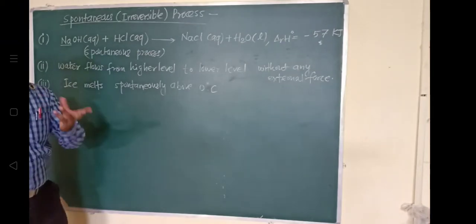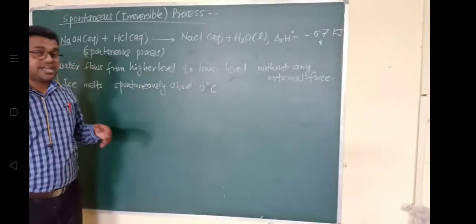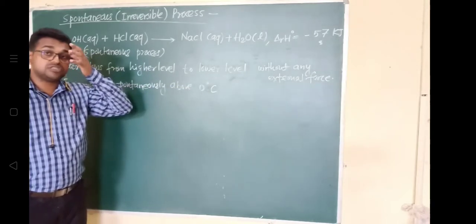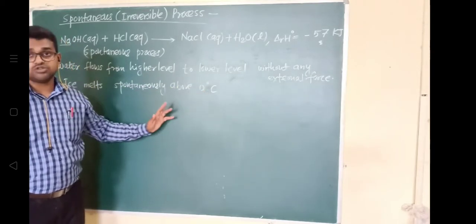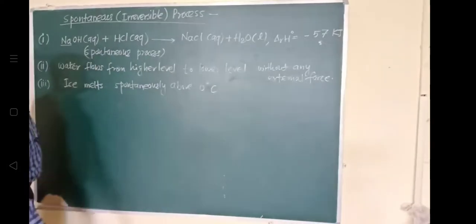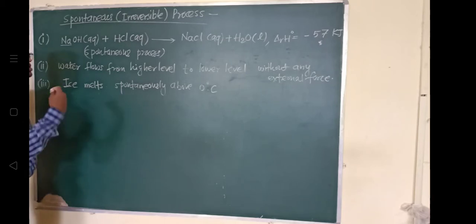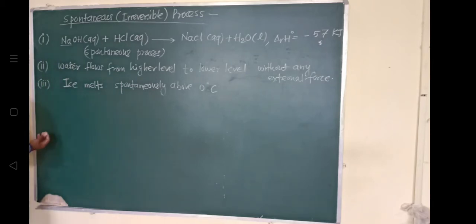It cannot happen without any external force. The process cannot be reversed. So the process is an irreversible process. That melting of ice above 0 degree Celsius is a spontaneous process. Hot cup of tea, the example I have already given. A hot cup of tea placed in a room cools down, releasing heat to the surrounding.